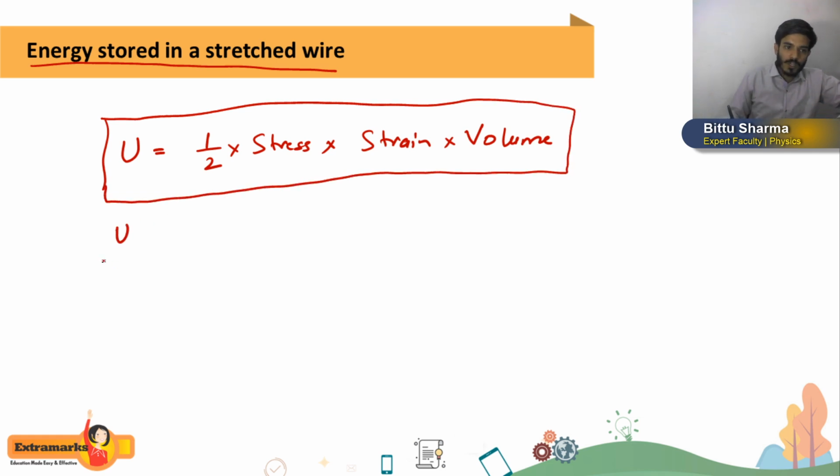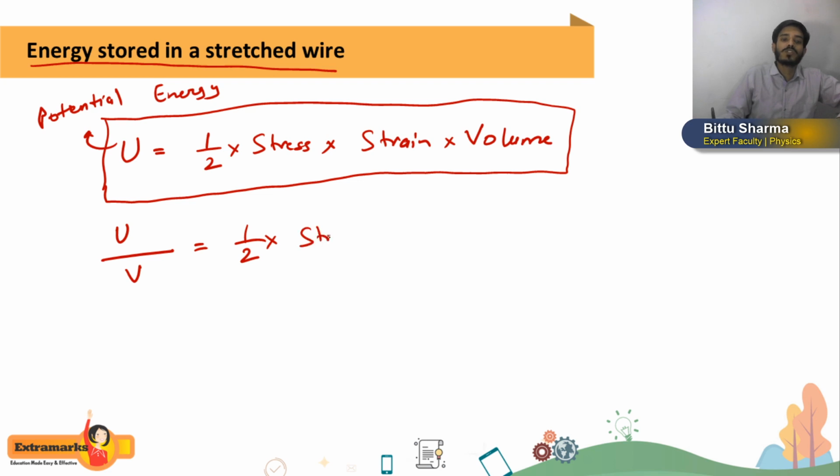But in most of the questions, what we have to calculate is energy stored per unit volume, and this energy is potential energy. That's why I am representing it by U. Getting or not? So potential energy stored per unit volume we have to calculate, and it will become 1/2 into stress into strain. So generally we have to use this formula.